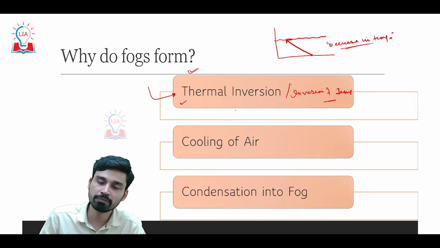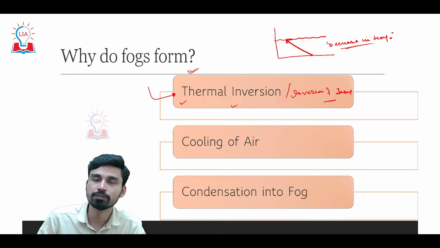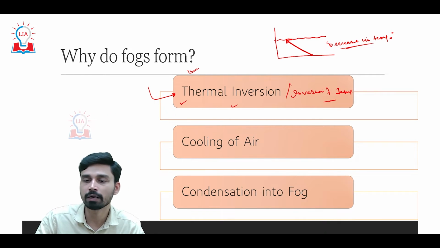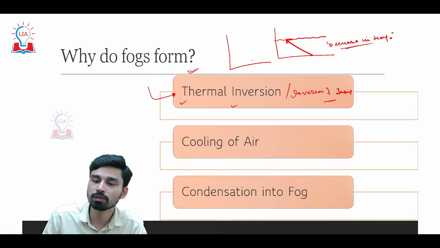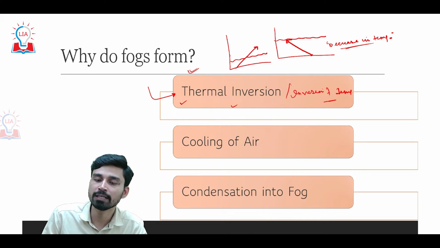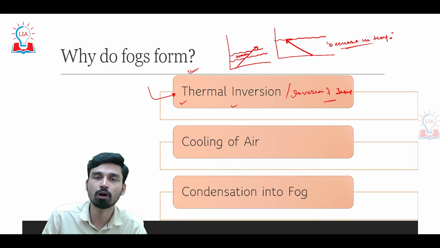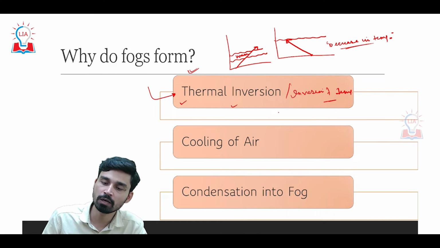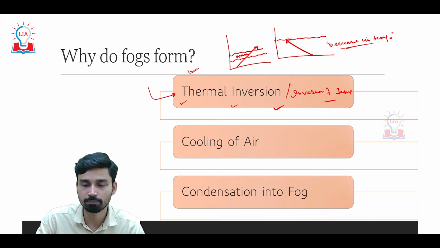But when thermal inversion happens, this trend changes, and instead of a decline in temperature with height in the troposphere, what do we observe? We observe an increase in temperature with height. That means near the ground surface the air is colder, and as you move away from the ground surface, the air becomes warmer and warmer in nature. So this is called thermal inversion, or inversion of temperature.